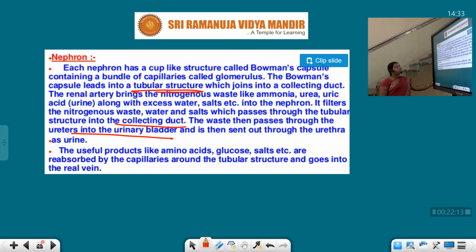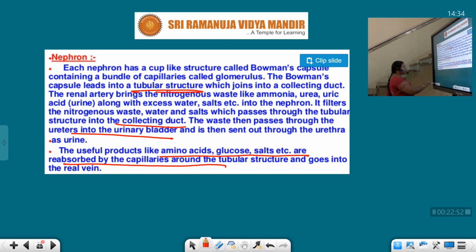as urine. The useful products like amino acids, glucose, salts, etc. are reabsorbed by the capillaries around the tubular structures and go into the renal vein. See children, any useful items, if leftover materials are present in the urine, again they will be reabsorbed. What are the useful things? Such as amino acids, glucose, salts, etc. are reabsorbed by the capillaries around the tubular structures and go into the renal vein.